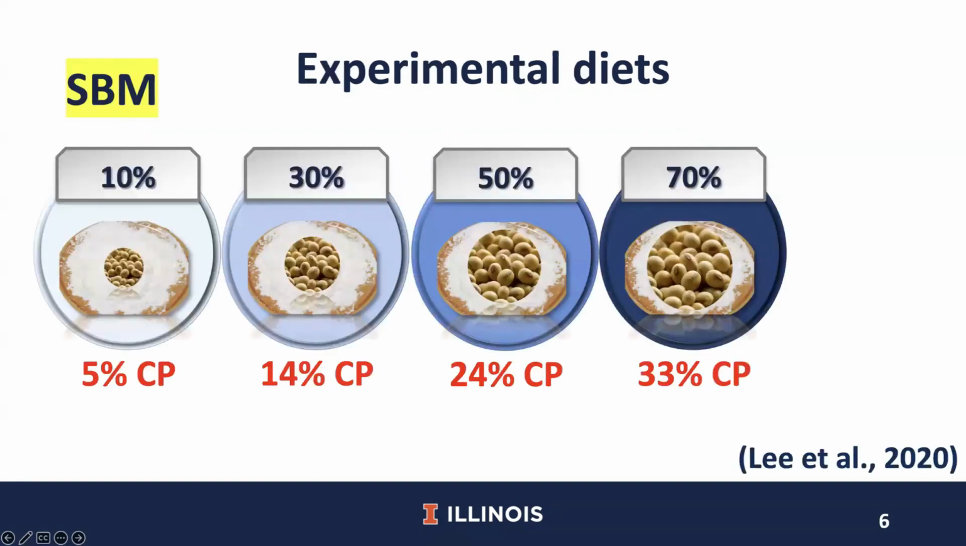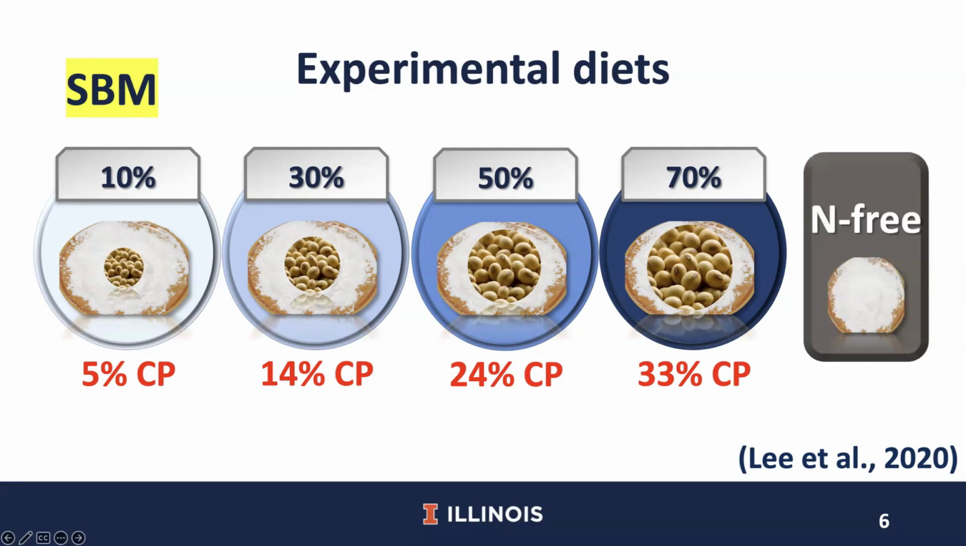In the first experiment, soybean meal was used as the sole source of amino acids in diets. There were 4 diets containing 4 levels of soybean meal, from 10 to 70%, to create 5 to 33% crude protein in diets. A nitrogen-free diet was prepared to determine the basal endogenous losses of amino acids. Linear and quadratic effects of increasing soybean meal were determined in this experiment.